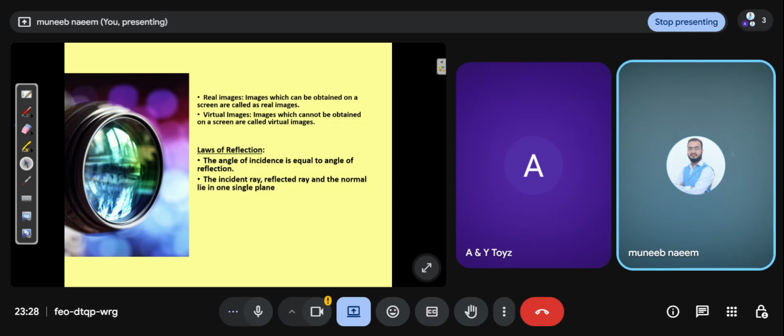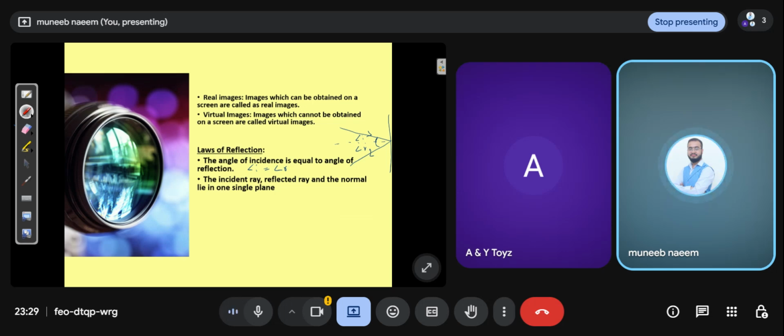For example, there is the surface of a wall, and a light hits the surface of this wall and bounces back. This is the incident ray, this is the reflected ray, and this is the normal line. You can measure this as angle I and this as angle R. The first law: the angle of incidence is equal to the angle of reflection, so angle I equals angle R. If angle I is 30 degrees, then angle R must be 30 degrees.